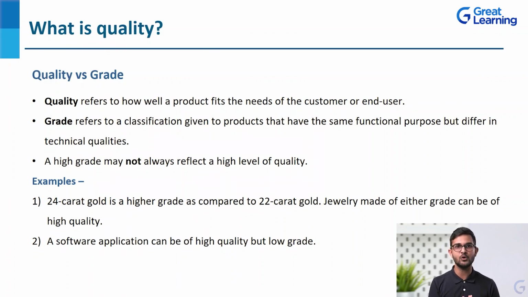If I give you two options, which one of these two will have higher grade, 24 karat or 22 karat? You'll say 24 karat. But does that mean that we can say the quality of 24 karat is good? No, if you make jewelry of both these grades, the quality can be good for any of these. It does not matter on the grade. It is simply dependent upon to what extent it has met the requirements, the expectations of the customers or the end users. So you don't have to confuse between the two terms quality and grade. A high grade may not always reflect a high level of quality. That is extremely important to understand.